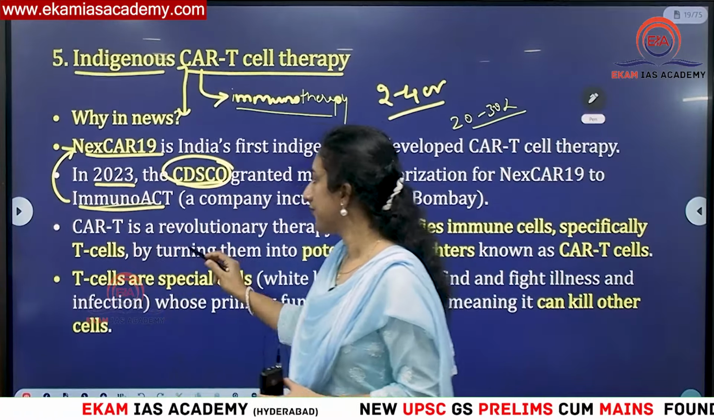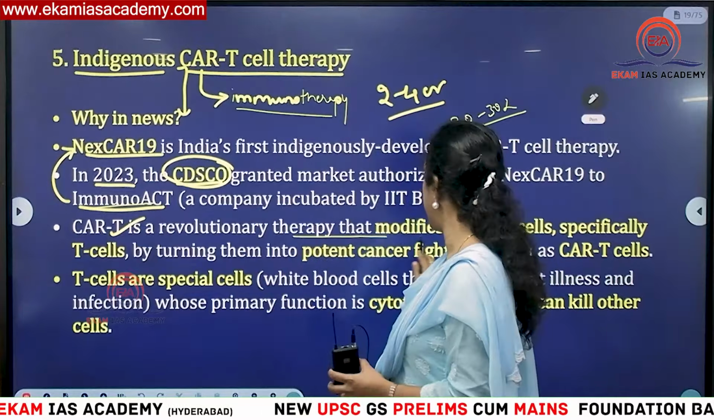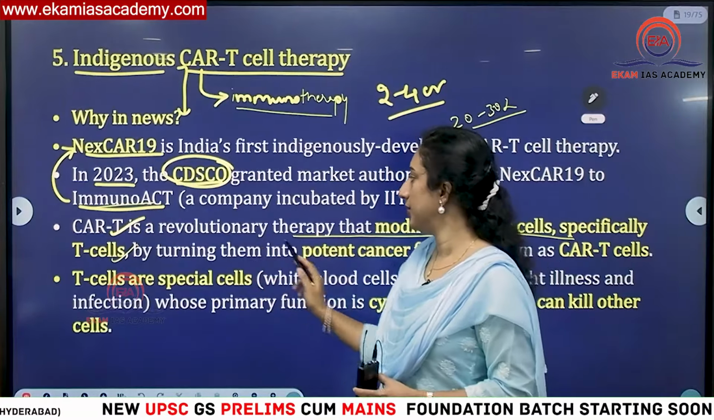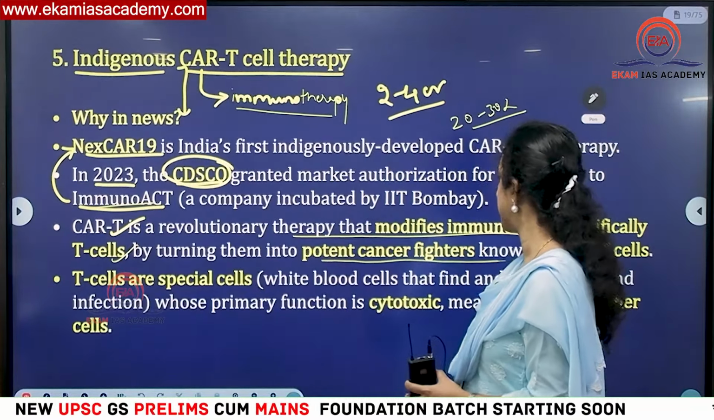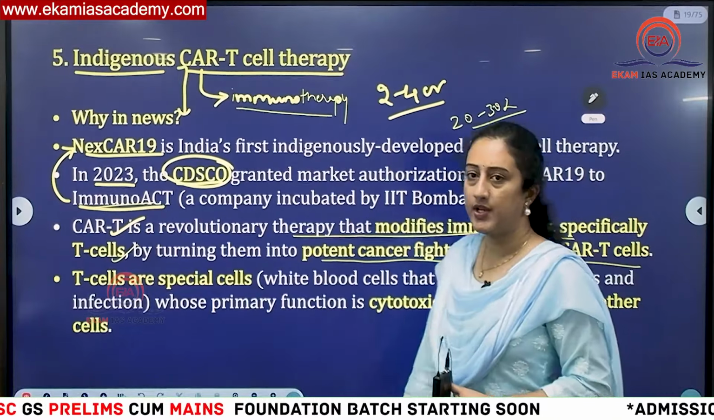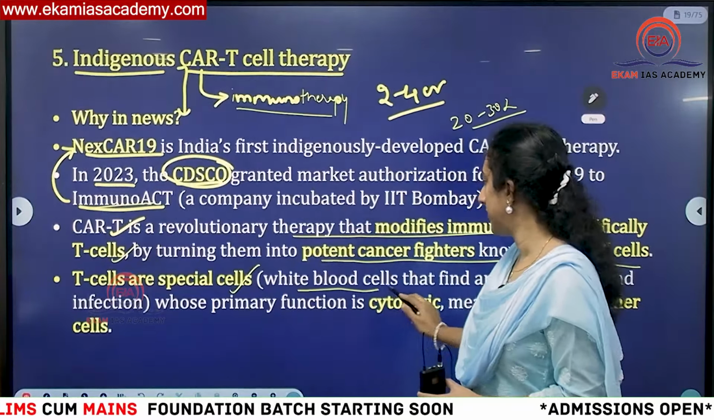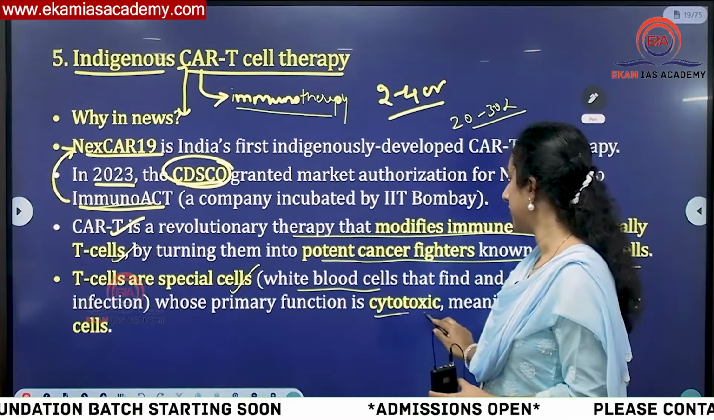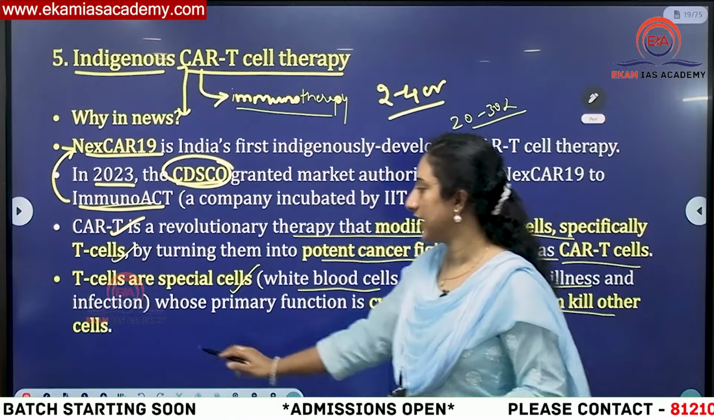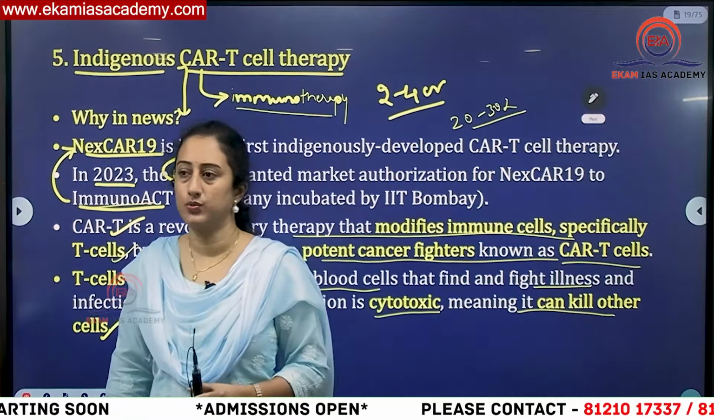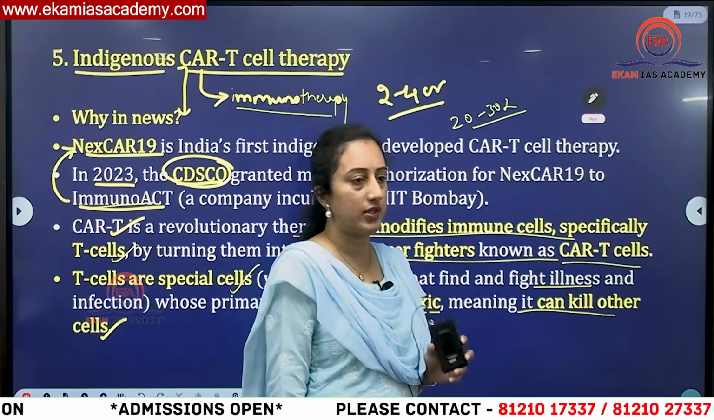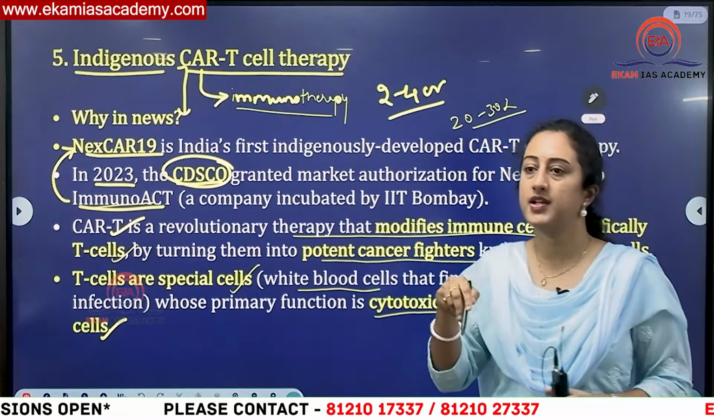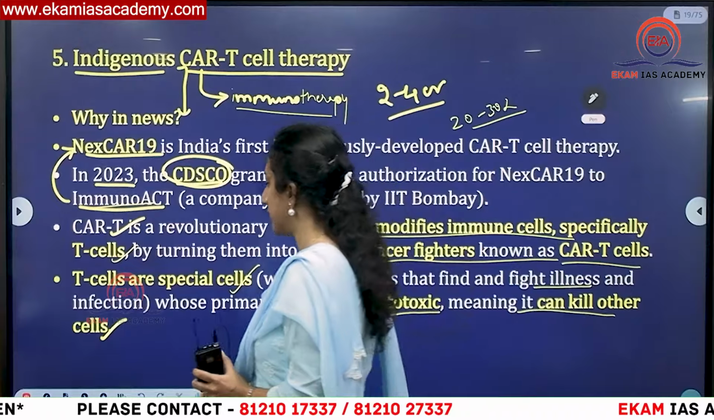So here you can see CAR-T, a revolutionary therapy that modifies immune cells, specifically T cells. You're modifying the immune system, turning them into potent cancer fighters, or CAR-T cells. These are special cells, especially white blood cells, that fight infection, whose primary function is cytotoxic, meaning they will kill other types of cells. I told you about T cells and B cells; the basic fundamental difference is B cells function outside of the cell against any infection, while within the cell, any infection will be tackled by T cells. This is what you have to keep in mind.